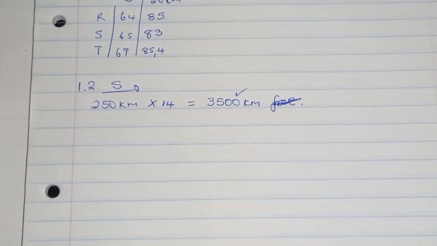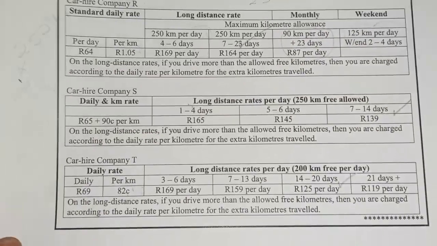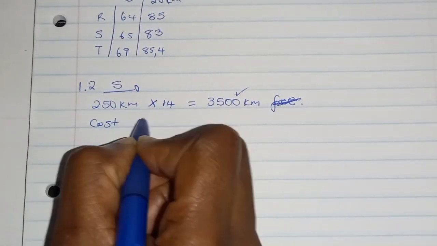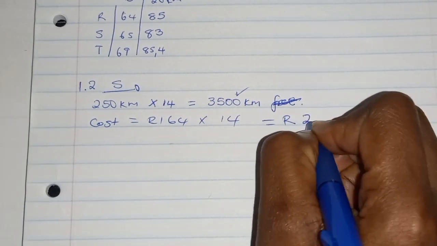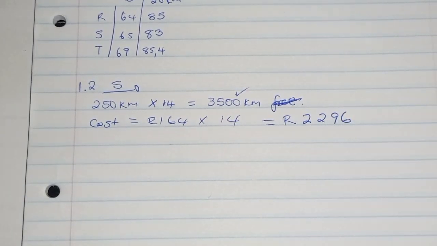We just have to calculate according to the fixed cost. Now, how much is the fixed cost? It is 164 Rand per day. So the cost here will equal 164 Rand times 14, which is 2,296.